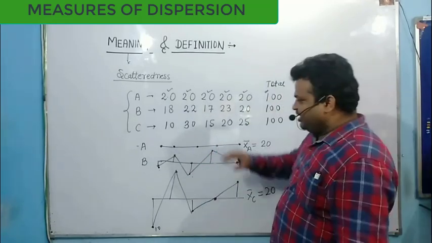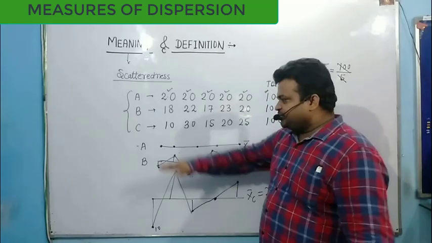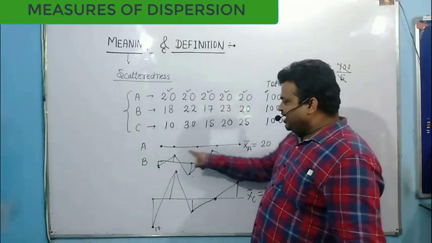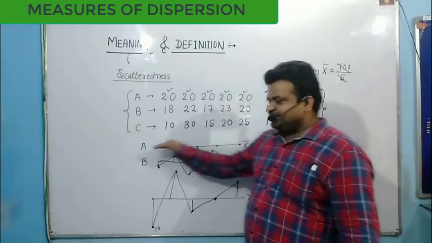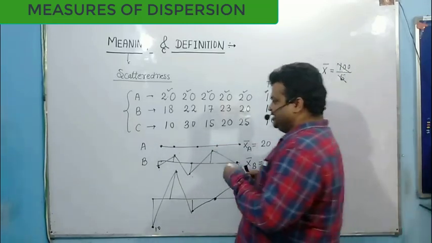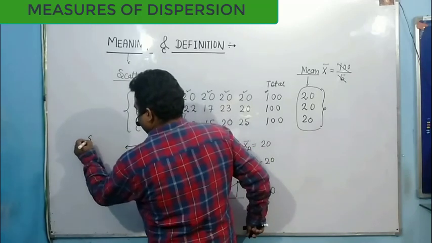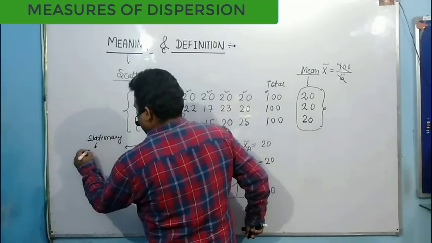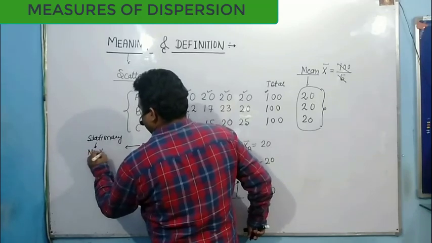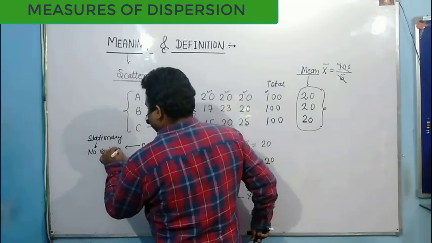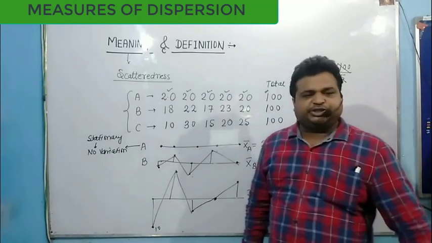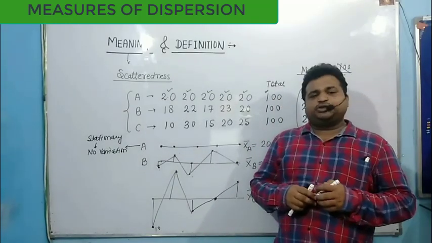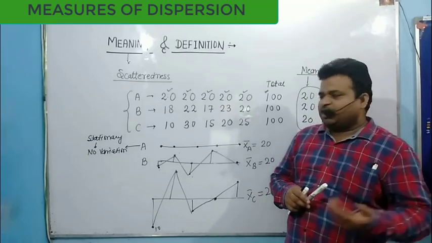So if you look at series A, series A is stationary because every data point lies on the same mean. So this shows constant, no variation, no variability.